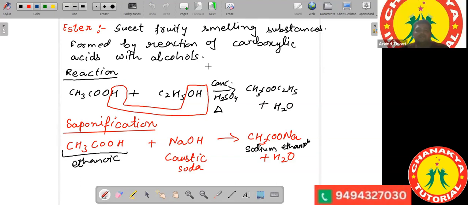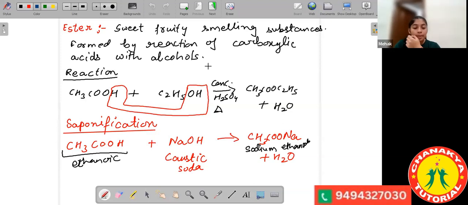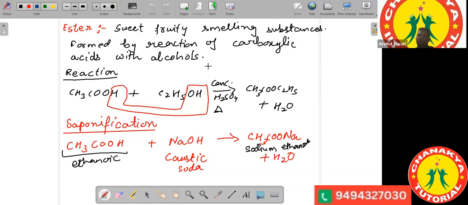Okay, Mehak, which one is the soap here? Sir, is it sodium ethanoate? Yes, sodium ethanoate is the soap. They are the sodium salts of long chain fatty acids. So such a reaction can be used for the formation of soap. Hence, we call this reaction a saponification reaction.